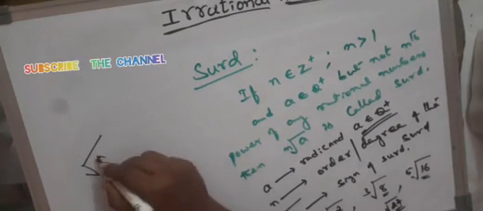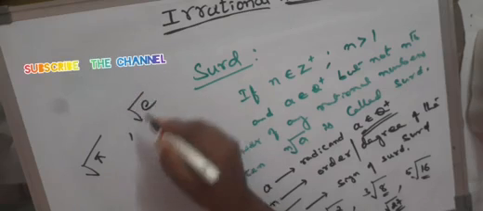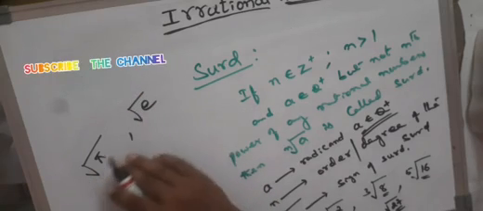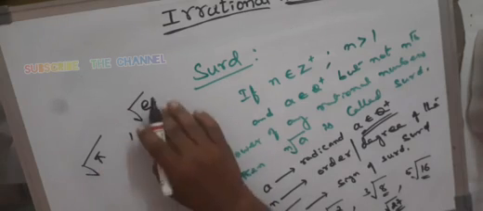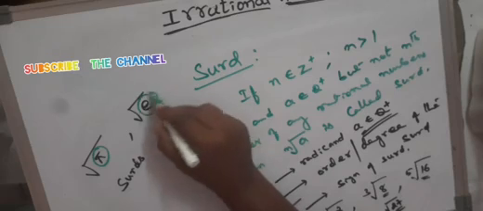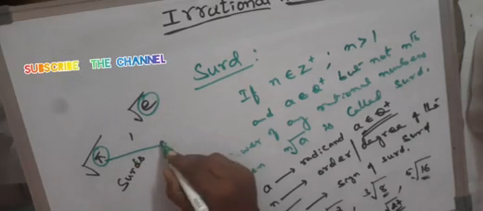So what about root pi, root e? You know, e is Euler's number. What about these two? These are not surds. Why are these not surds? Because one condition is missing. The condition is the radicand should be a positive rational number. But pi is irrational, e is also irrational.